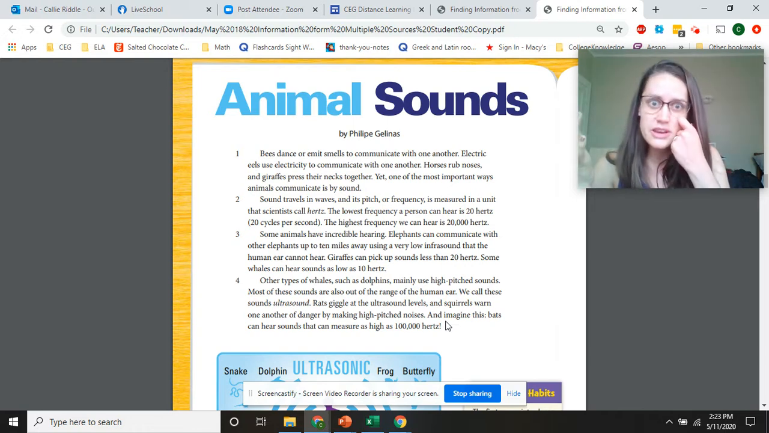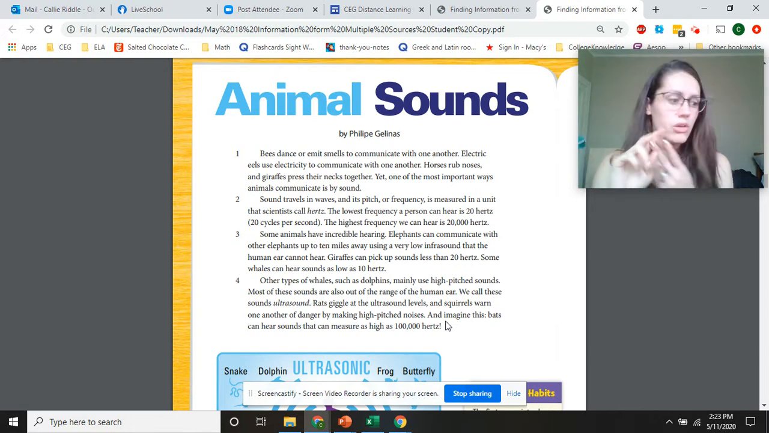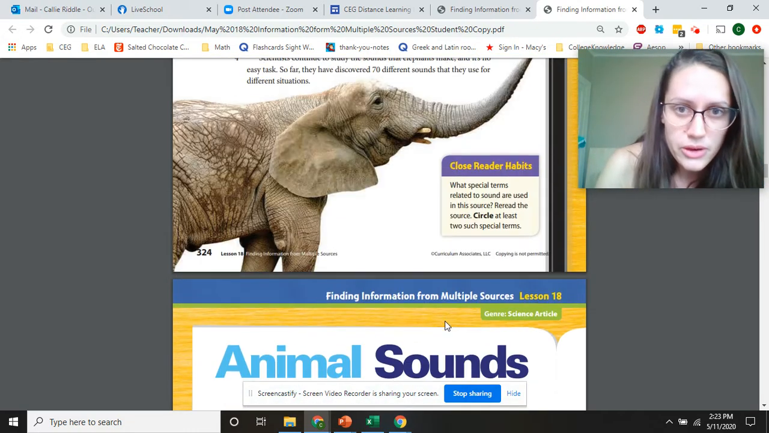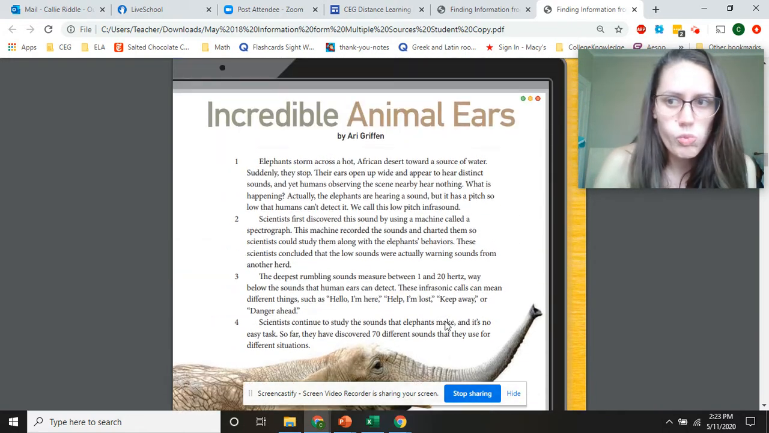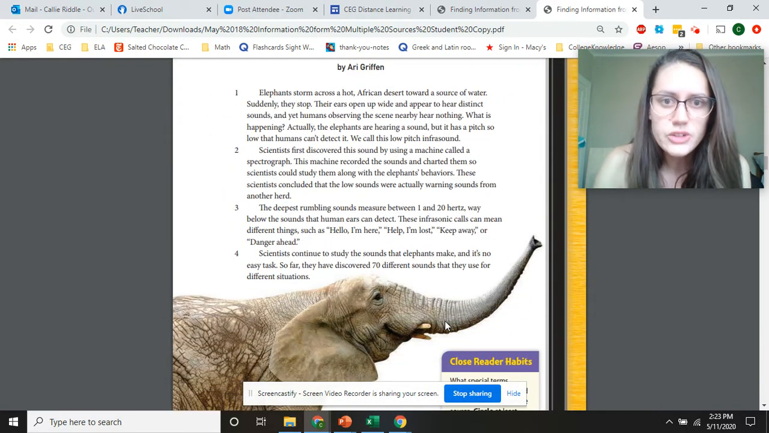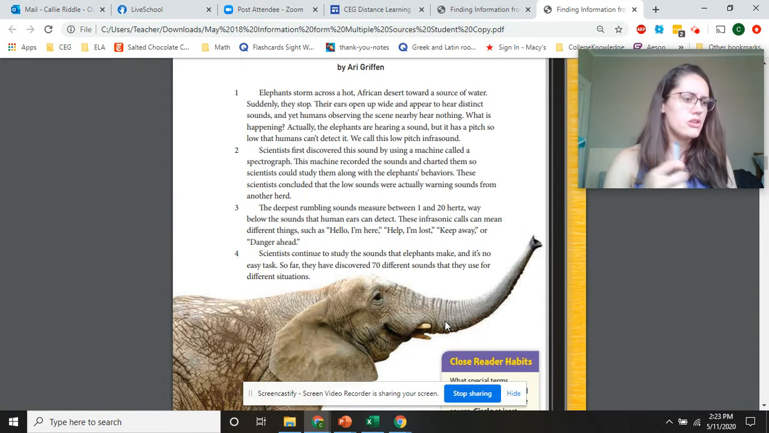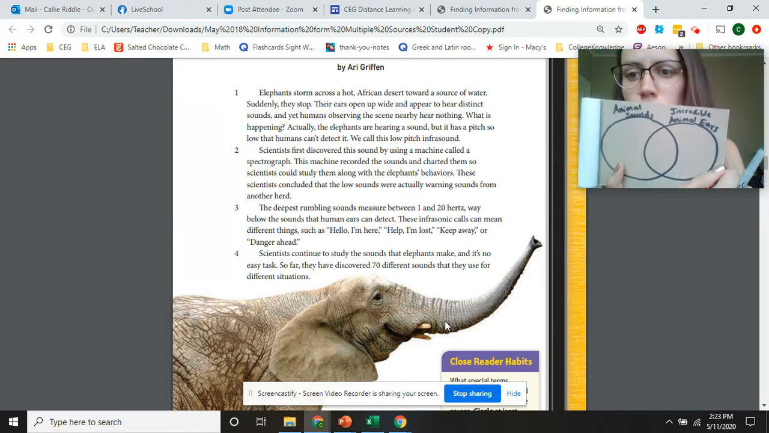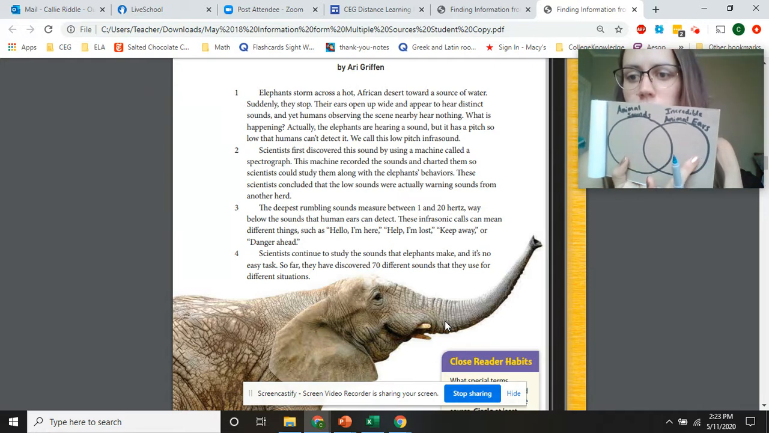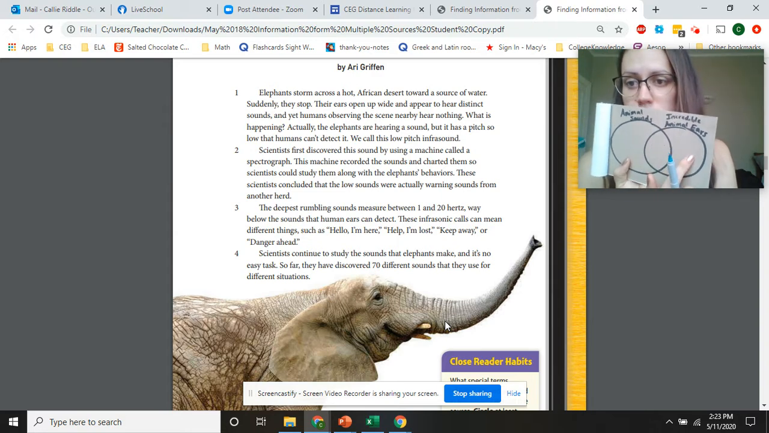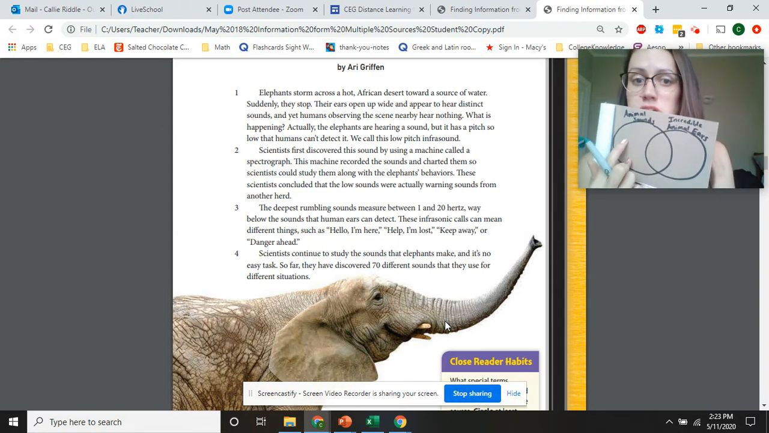Okay, so you've unpaused the video and you've read both incredible animal ears and animal sounds, and we're going to look at what's the same and what's different. The first article talked a lot about elephants and what they hear. You could draw this Venn diagram on the side of your packet or on a spare piece of paper. I'll put what was only in incredible animal ears on the side, similarities in the middle, and what was only in animal sounds over here.